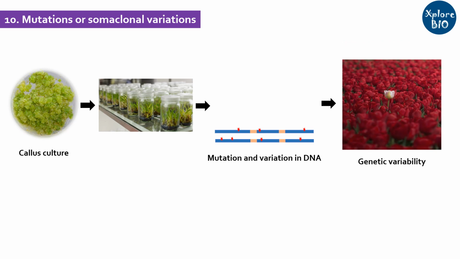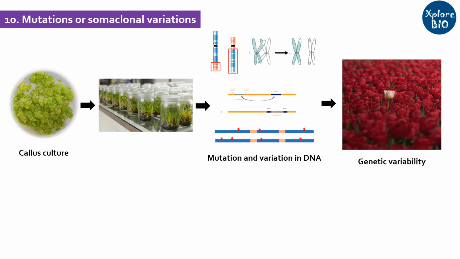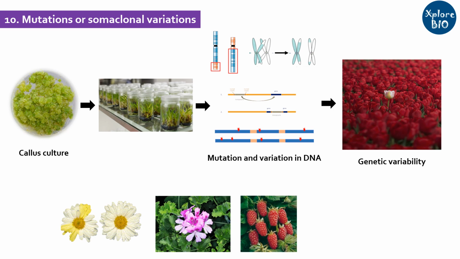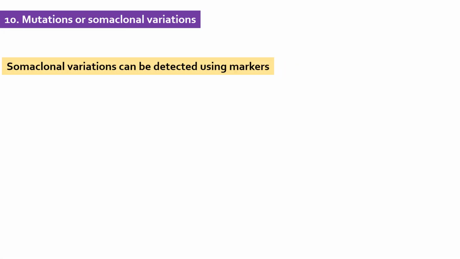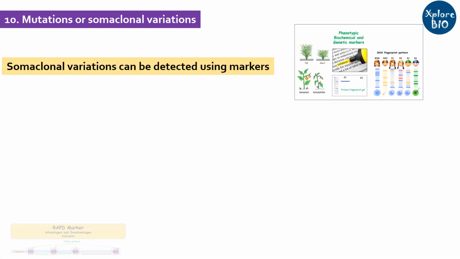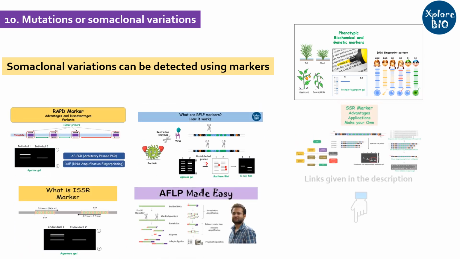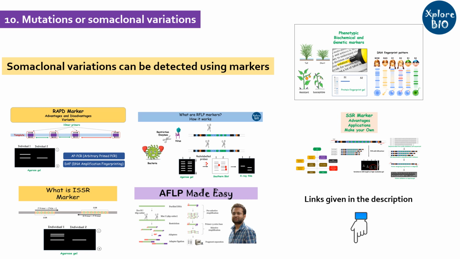During tissue culturing, chromosomal rearrangements and losses, mitotic recombination events, transposable element activation, and apparent point mutations may lead to profound changes in the crop characters such as flower pigmentation, essential oils in rose-scented geranium, fruit like thornless loganberry, and disease resistance in wheat. Such genetic variations can be identified using molecular or DNA markers like RAPD, ISSR, and others. You can check out my videos on various kinds of markers and how they work in the description below.